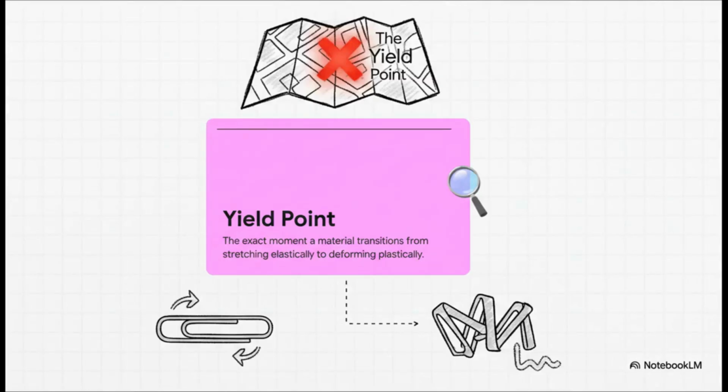Right smack in the middle of that map is a massive landmark called the yield point. This is the exact moment a material crosses over from stretching elastically to deforming plastically. To picture this, just grab a metal paperclip. You bend it a tiny bit and it snaps right back. But if you push it just far enough past its limit, past its yield point, it stays bent forever. That permanent deformation is exactly what the yield point tells us.